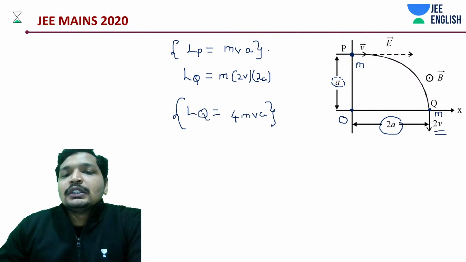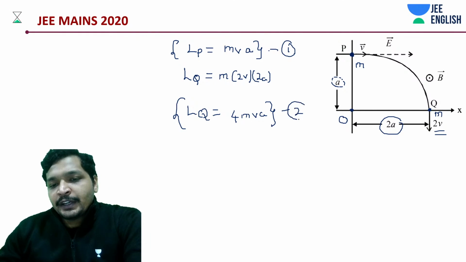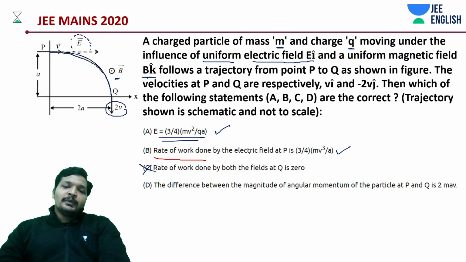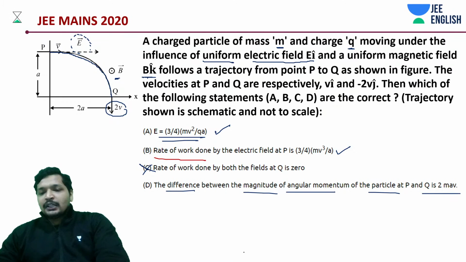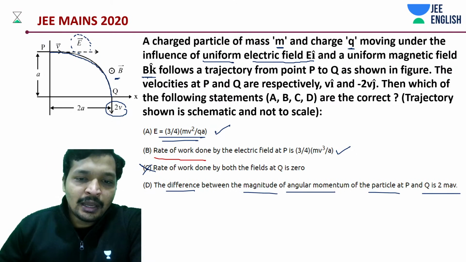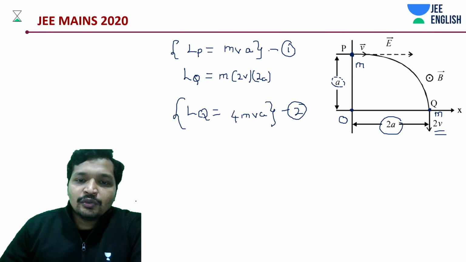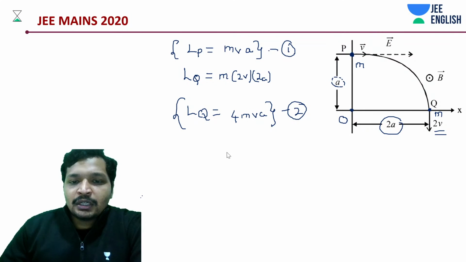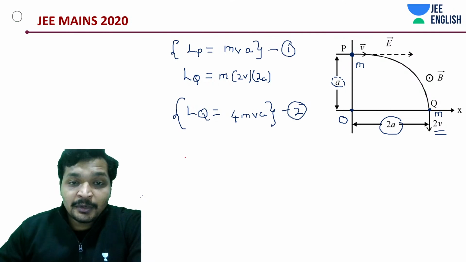Right. So yeah. Now what are we supposed to find out? Difference between the angular momentum, I guess. Difference between the magnitude of the angular momentum at P and Q is not 2mav or 2amv, whatever it is. It's also not true. Why? What is the difference in the angular momentum?